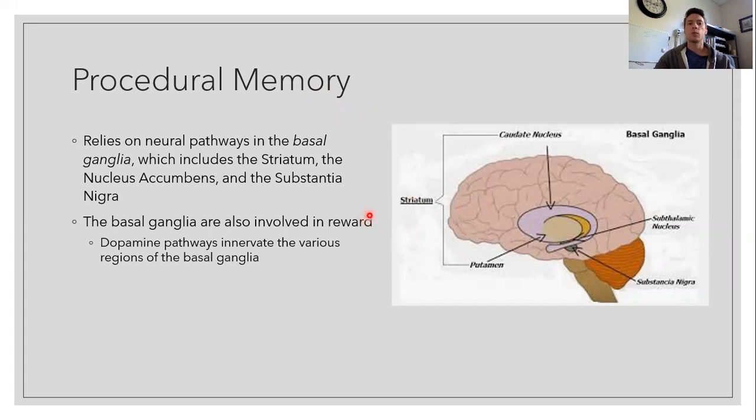Now, if you've taken a class on reward, you'll also note that the basal ganglia, which include, again, these collections of structures in the brain, are also involved in dopaminergic pathways. And dopamine is a neurotransmitter which plays a heavy role in reward, has positive, often euphoric experiences. It incentivizes organisms to seek out rewards or things that give the organism pleasure. And so dopamine is intimately connected to the same structures that underlie procedural memory.